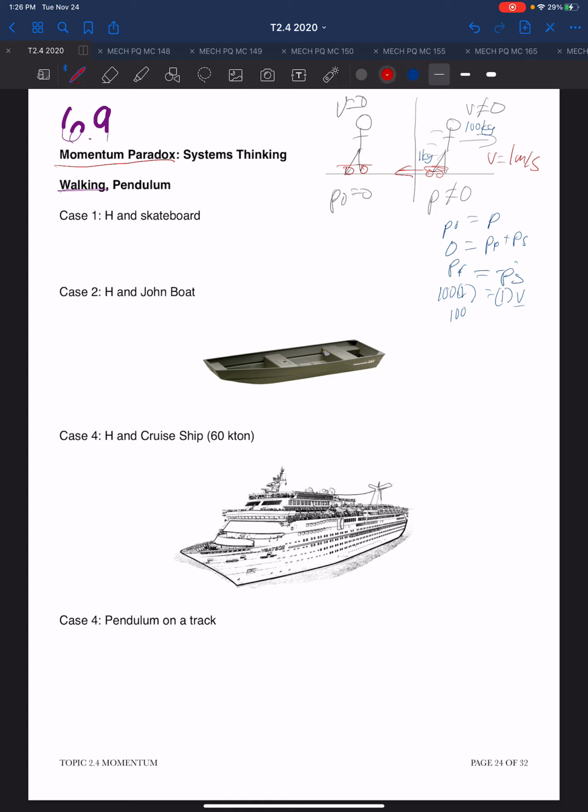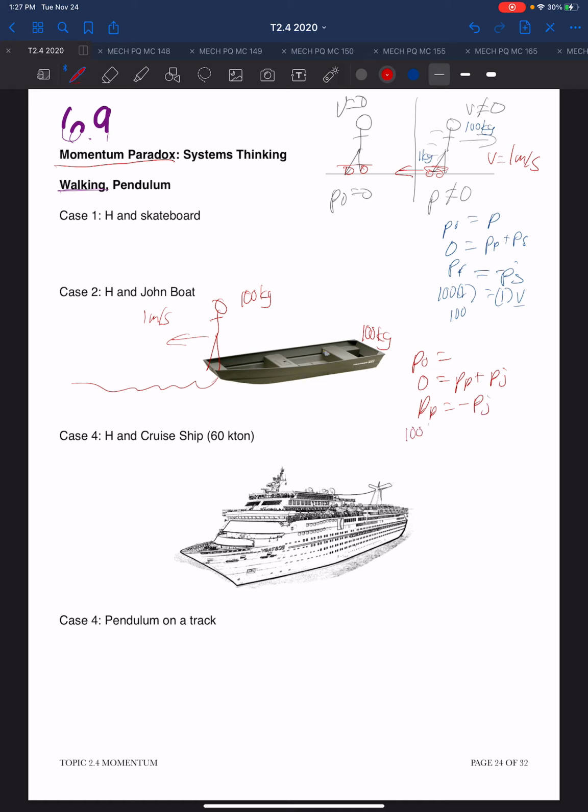Now, let's suppose we have a John boat, and a person is standing on that John boat, the same person, 100 kilograms, and the John boat is 100 kilograms, and they are both at rest, and so we see the initial momentum is zero. Afterward, the person steps off at 1 meter per second, and until they hit the water surface, they're moving forward at 1 meter per second. So there's the momentum of the person and the momentum of the John boat. The momentum of the person must be equal and opposite to the momentum of the John boat.